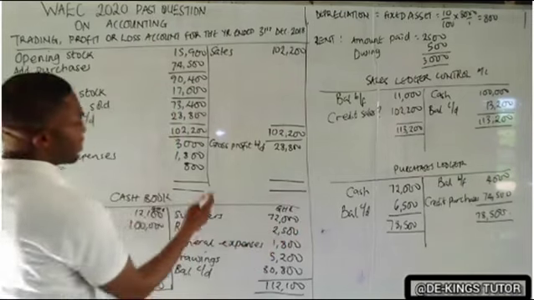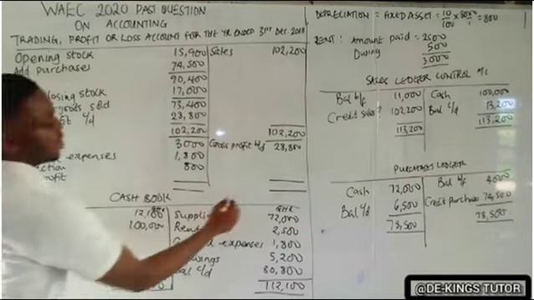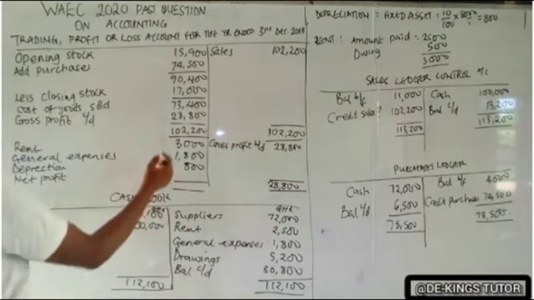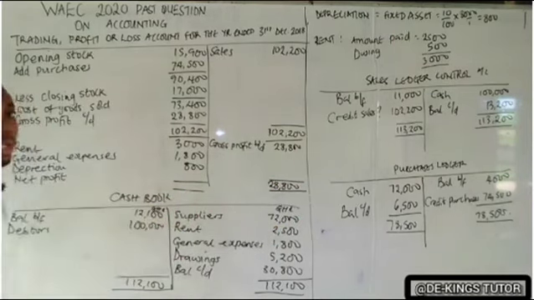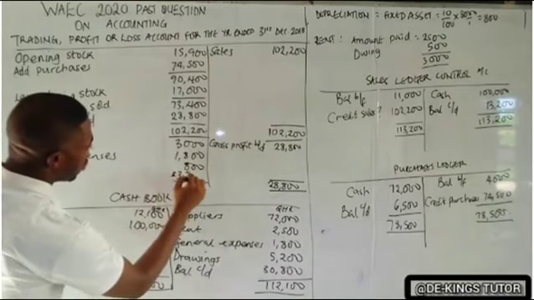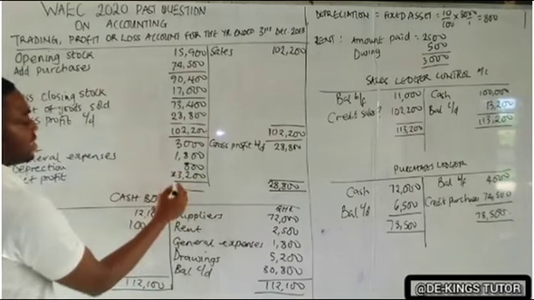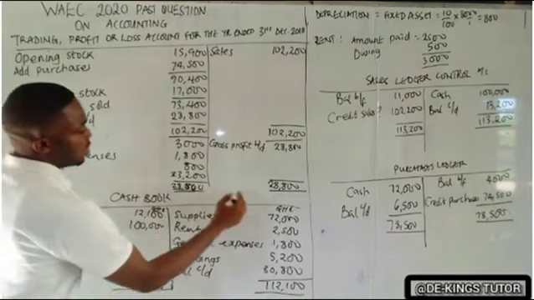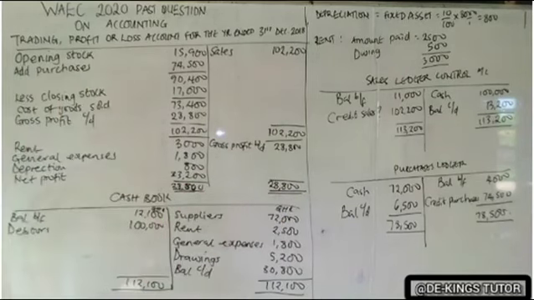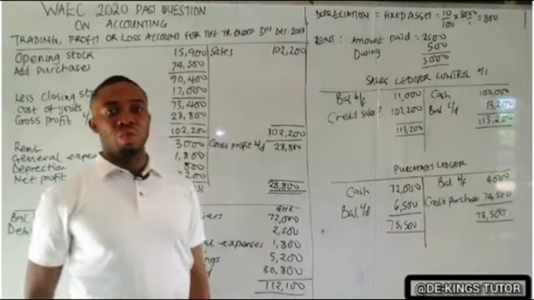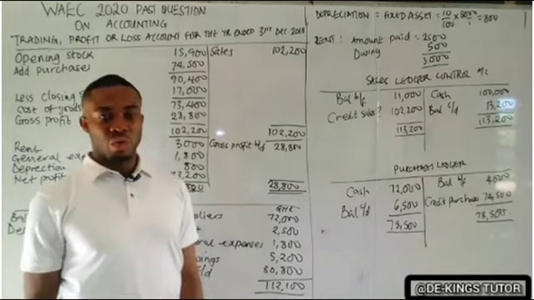The net profit is gross profit minus all the expenses. So our total here is 28,800. Okay, so if you add this and deduct from 28,800, we'll have our net profit, which is 23,200. So if you add that, you get 28,800. So that is the trading profit or loss account. So that is the first question for this WAEC 2020, question 5.